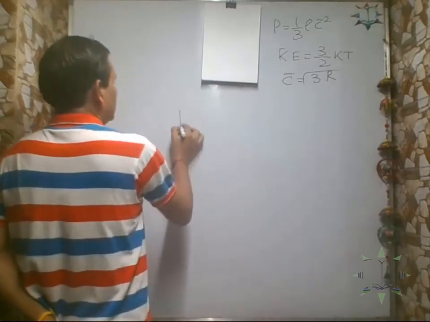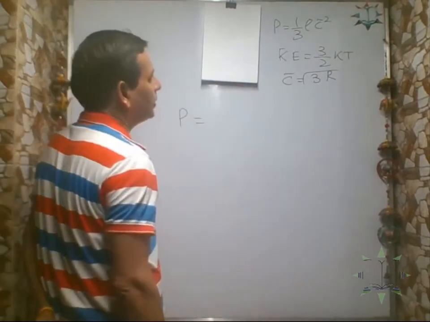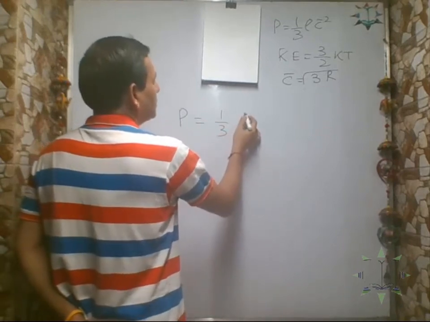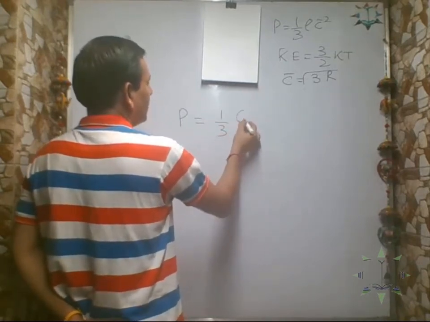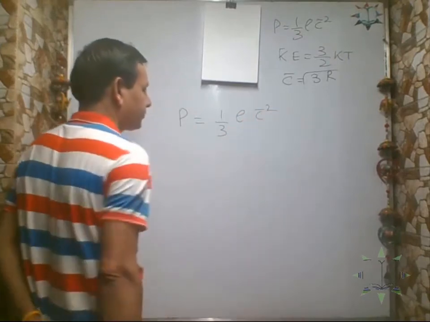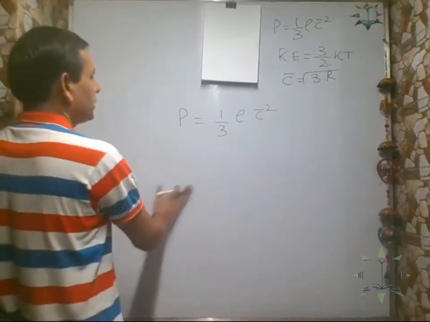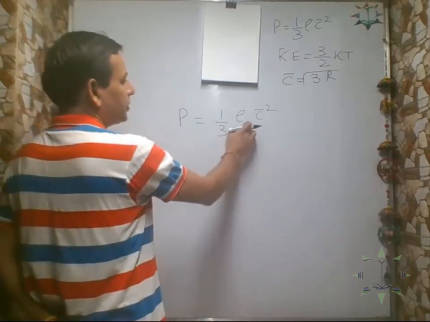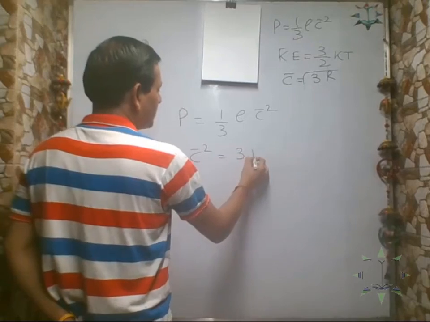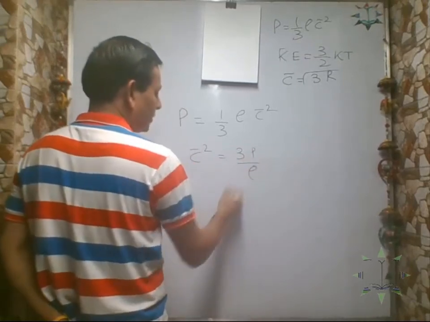So we have our pressure exerted by the gas equation, 1 by 3 rho c bar square. Rho means density. So we can take P equal to 1 by 3 rho C bar square. So C bar square is equal to 3 times pressure divided by density.